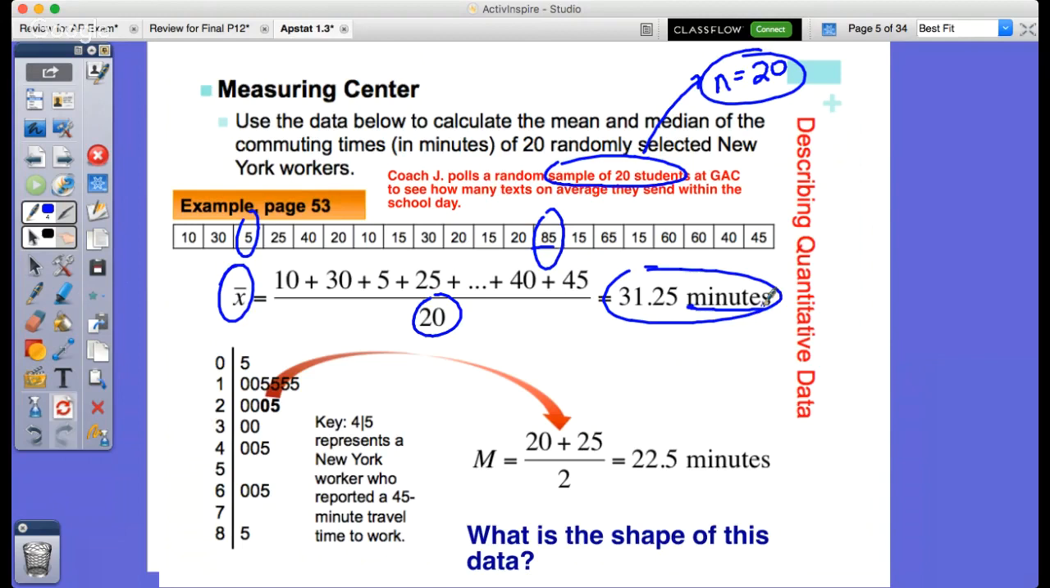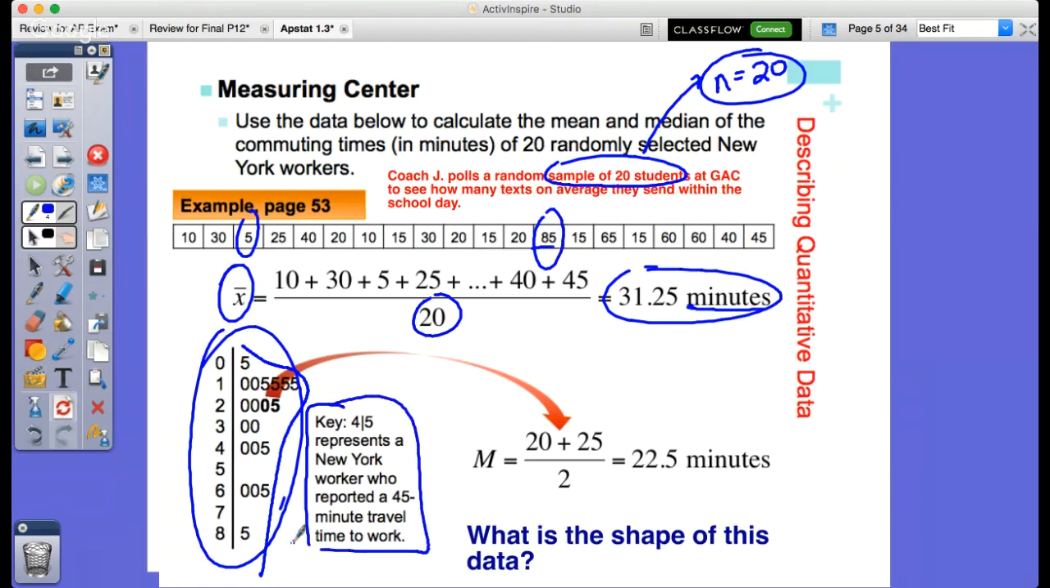minutes there. Within the stem and leaf plot, we recognize that what we did earlier was that if I looked at this from least to greatest, we would have more of a skewed right data that was here. Again, make sure that over on this side, we would represent what 4-5 means in the context of this. So 4-5 would represent 45 texts that a student would send within a given school day.